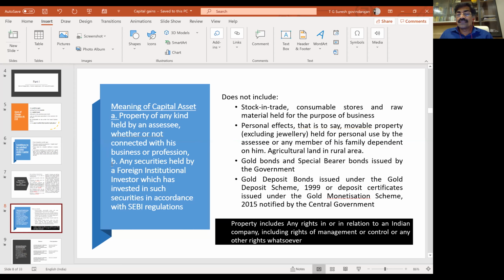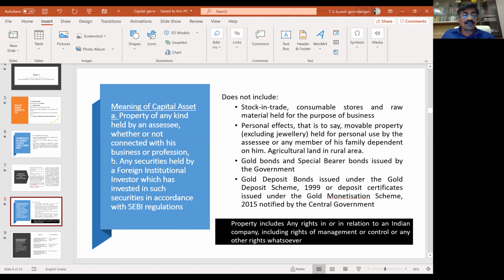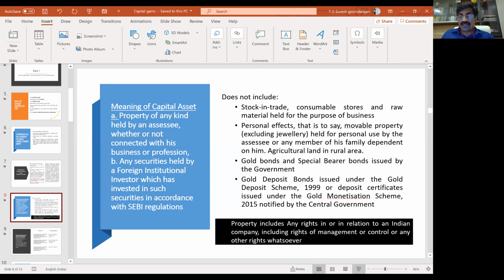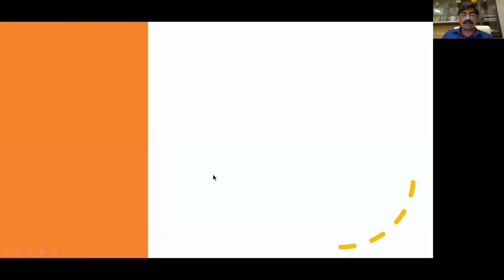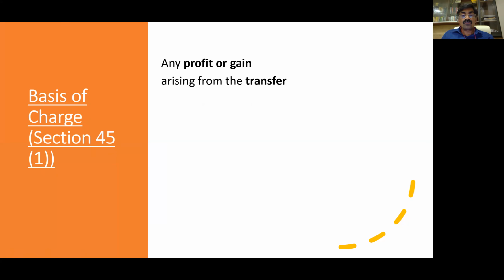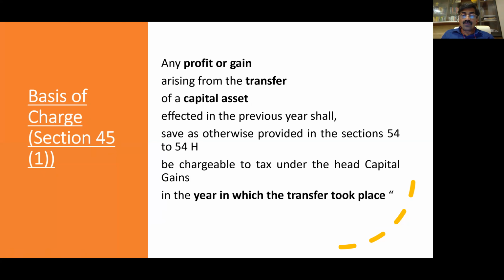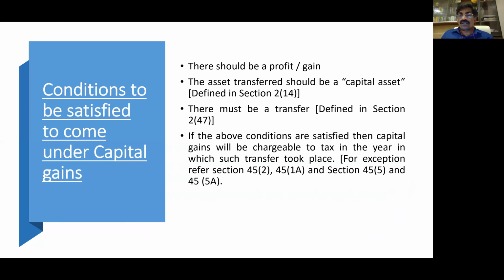The reason is stock in trade sale is going to be taken under business income, so they don't want it to be taxed in capital gains also. So there is no issue at all. Even this definition of capital asset clearly specifies it does not include stock in trade. So in accounting also, you're going to show this as normal profit.